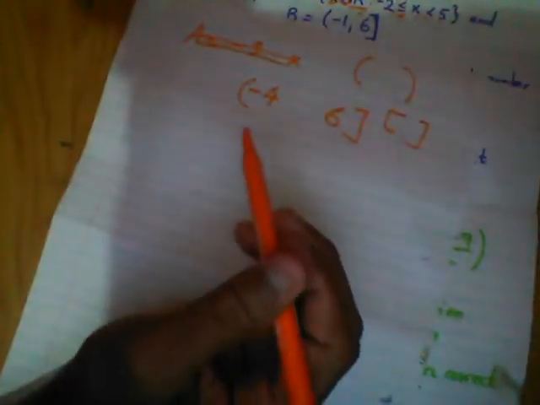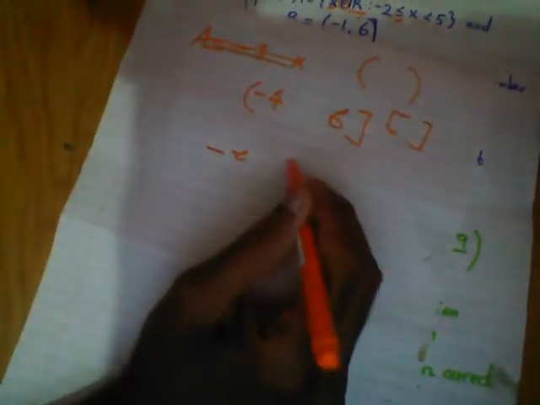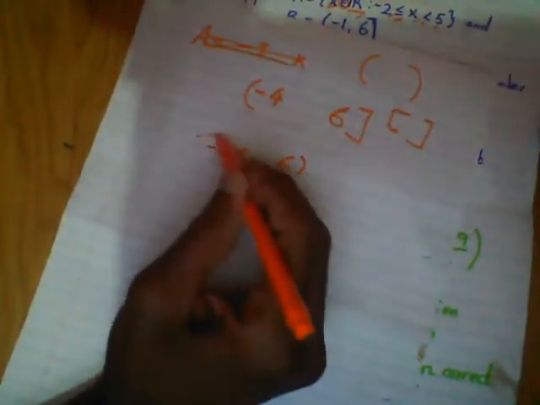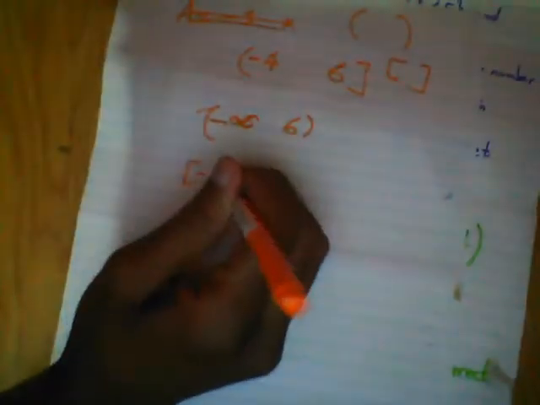For example, somebody might give you excluding negative infinity to 6. Including -4 means you include -4. Excluding 5 means you exclude 5. So when you put this bracket it means exclude, and this bracket means including. These are excluding, but this type of bracket is including. That's how we represent interval notation.